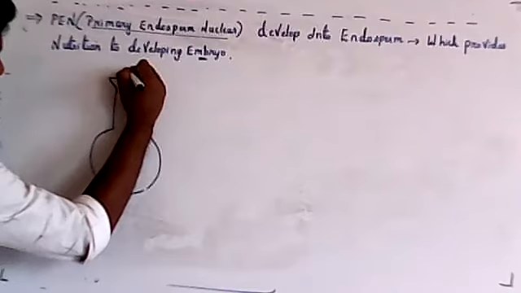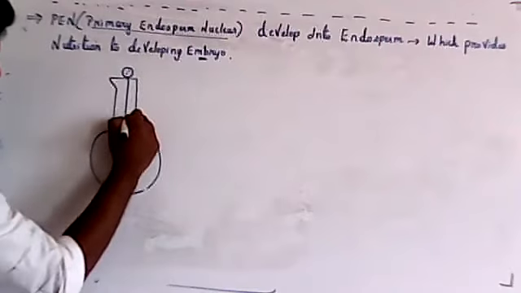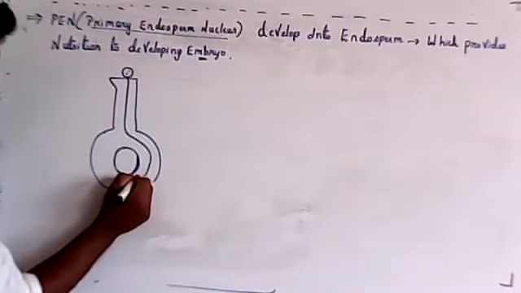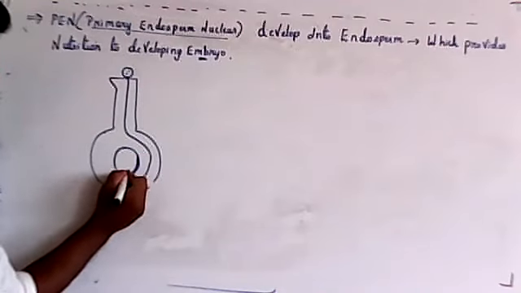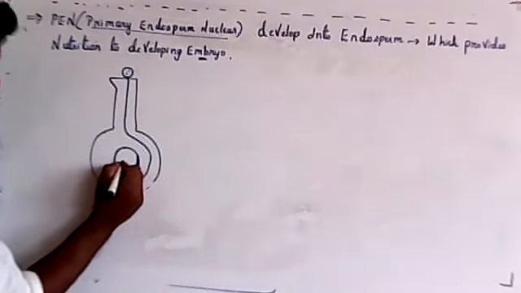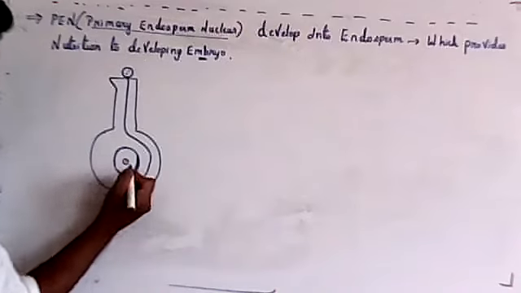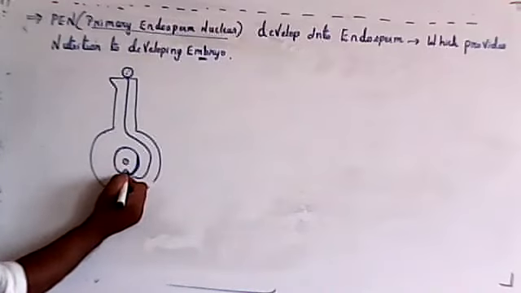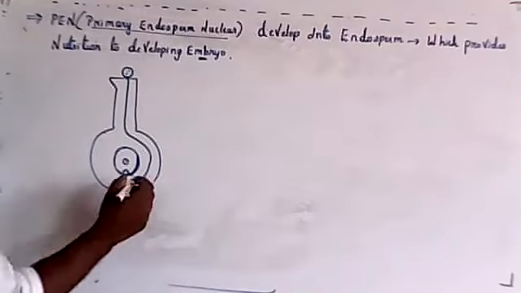Then fertilization by two male gametes. Two male gametes will be carried by the pollen tube. So double fertilization will take place. One will fertilize with the egg cell and form a zygote, and one with the central cell. So double fertilization took place. One will get converted into endosperm, and one got converted into zygote. So till here.